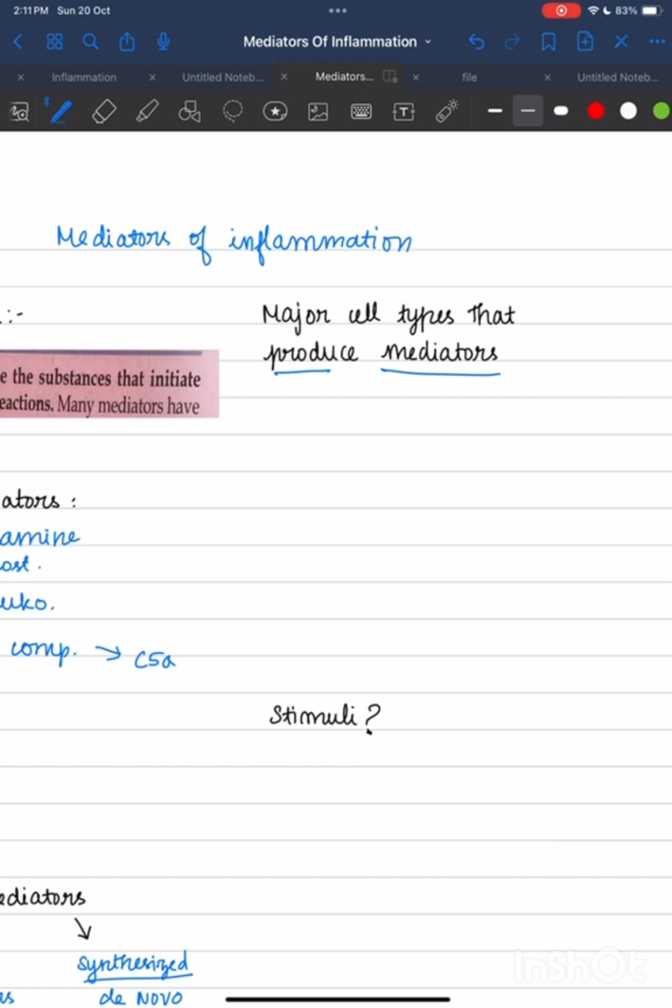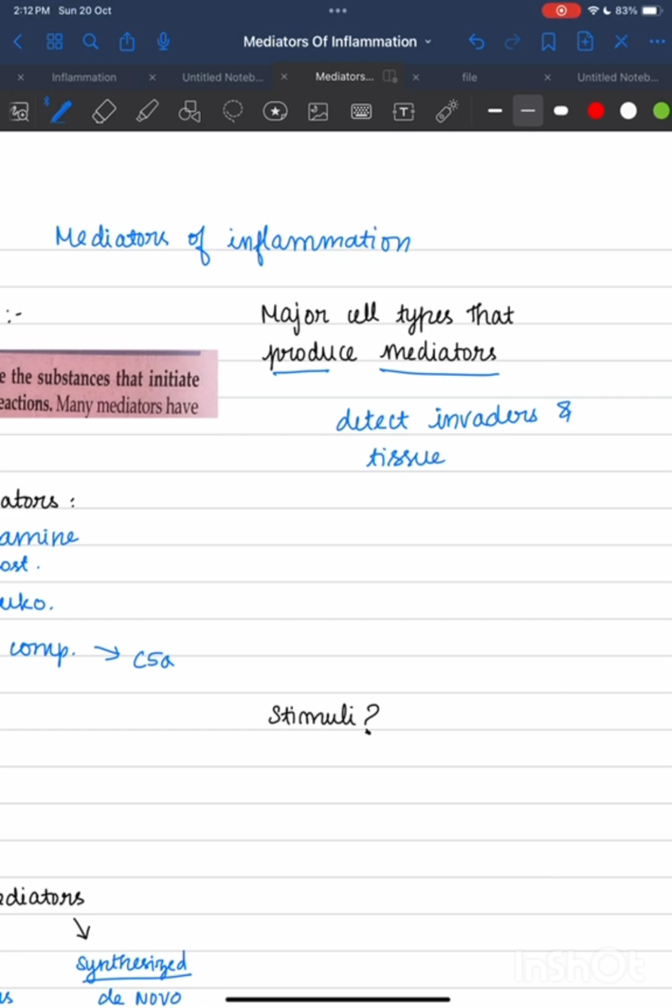Then what are the major cell types that produce mediators? Whatever cells can detect invaders and detect tissue damage can act as major cell types that produce mediators. What are they? They are macrophages, then dendritic cells, then mast cells.